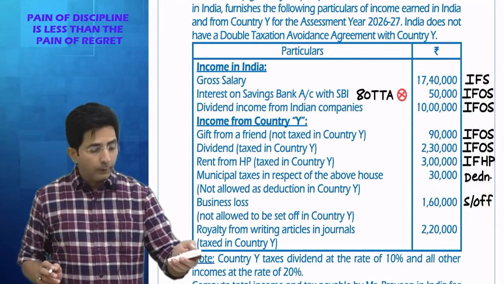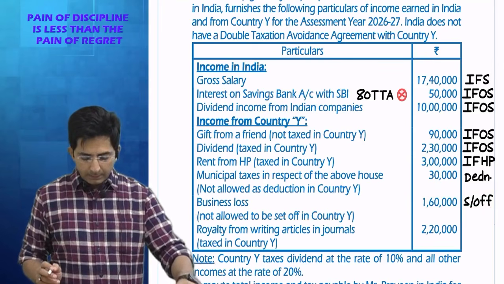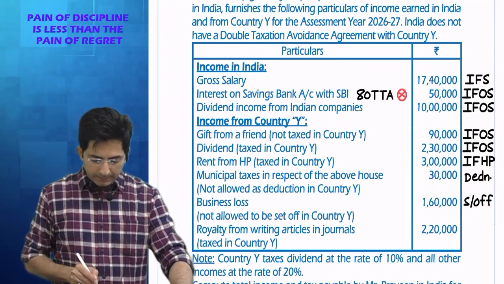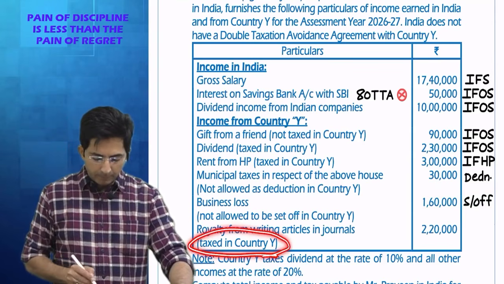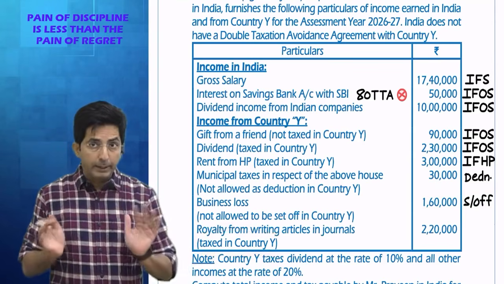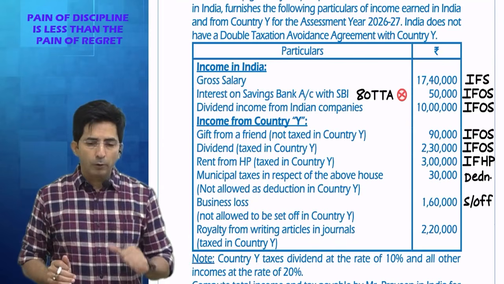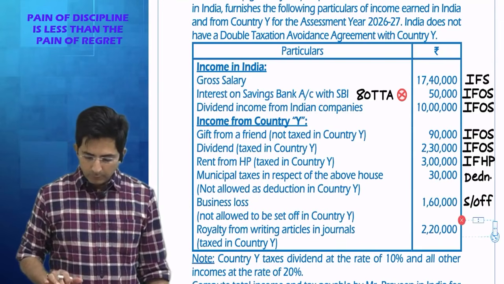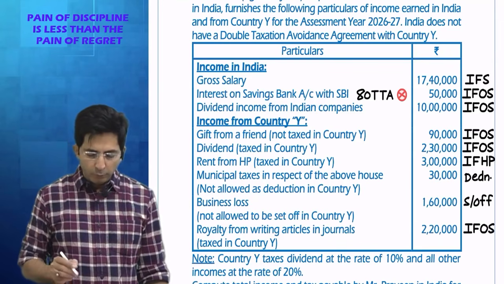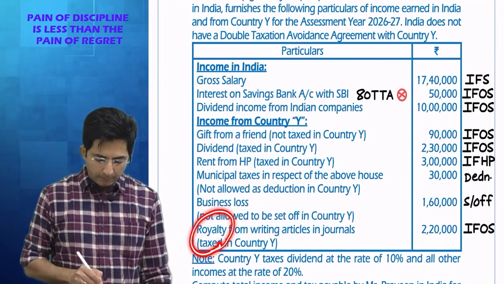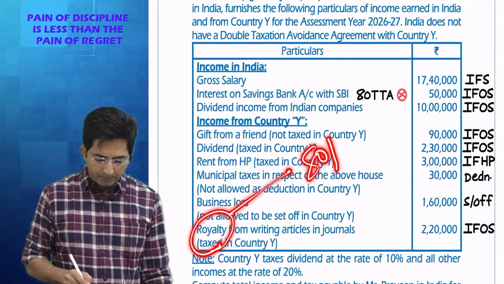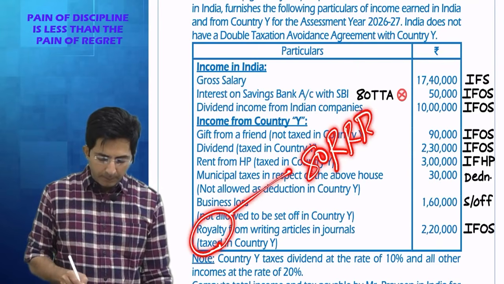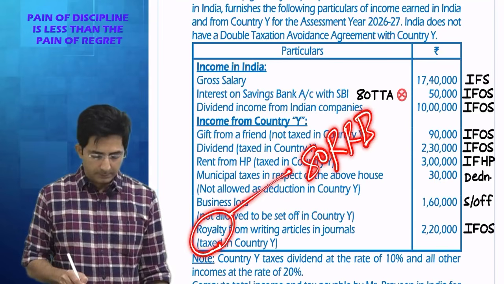Then royalty from writing articles in journals. And they are saying this is taxed in country Y. Anyway, right now I am thinking about Indian law. In India, what is the law for royalty? It is taxable under income from other sources. So this will come in EFOS. But for royalty income, there are 2 sections in chapter 6A. 80 RRB is royalty from patents.